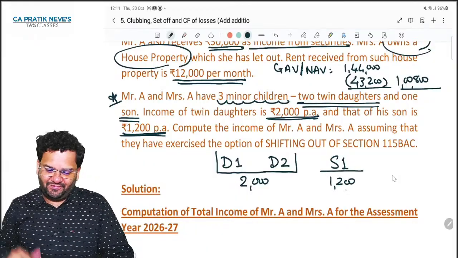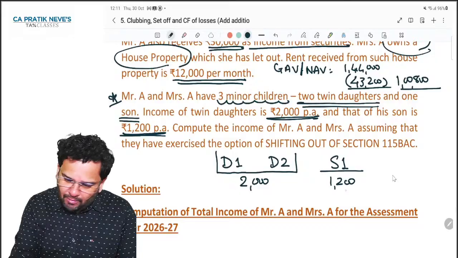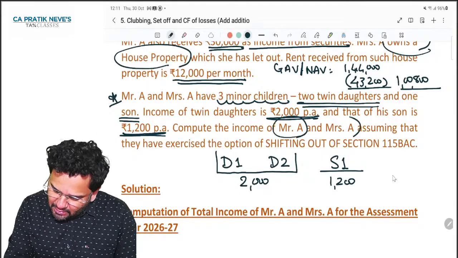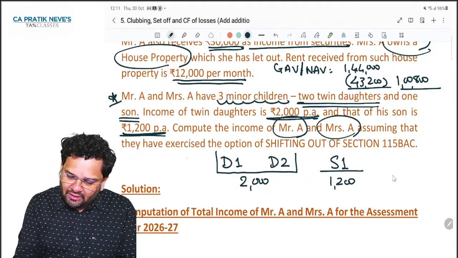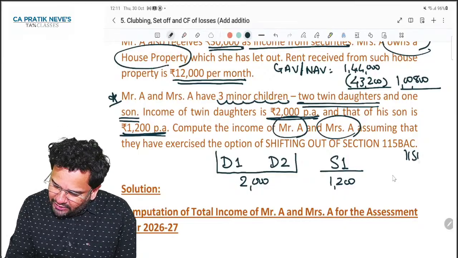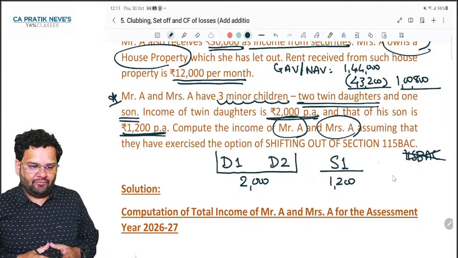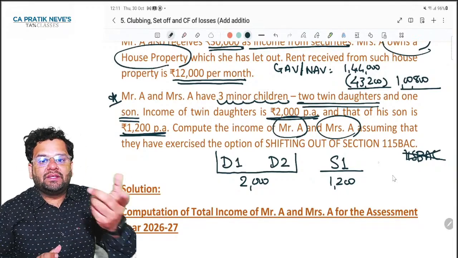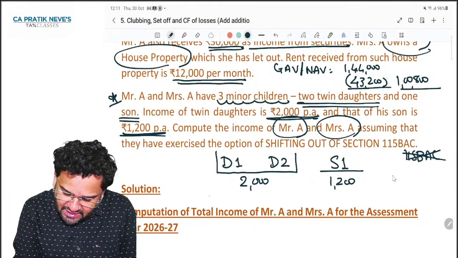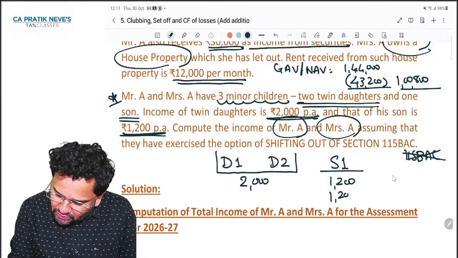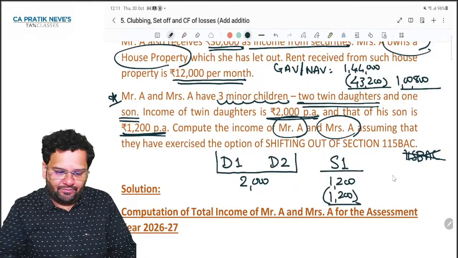You have to compute income of Mr. A, Mrs. A, assuming that they are going to be out of 115 BAC. You know that when they are out of 115 BAC, exemption is allowed for minor children's income.